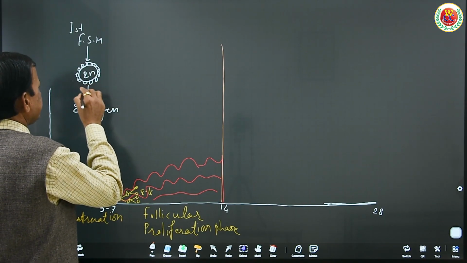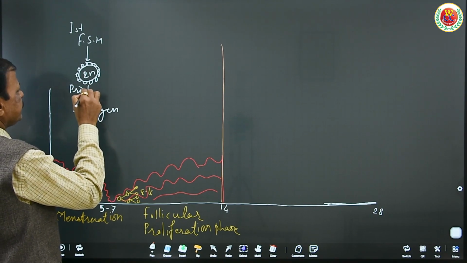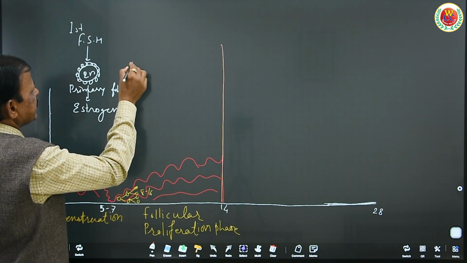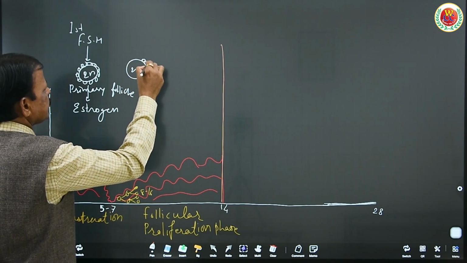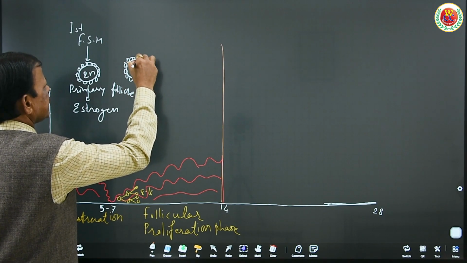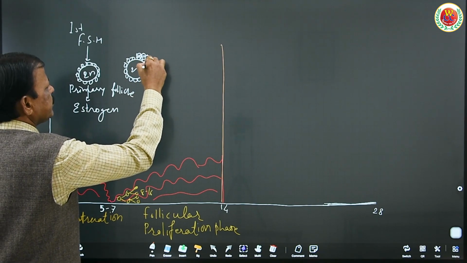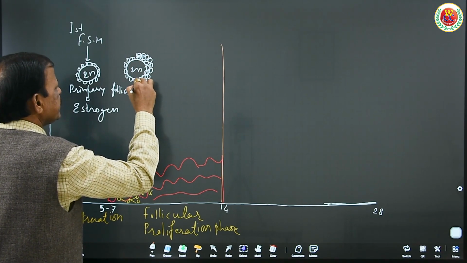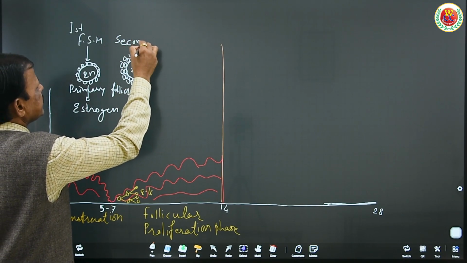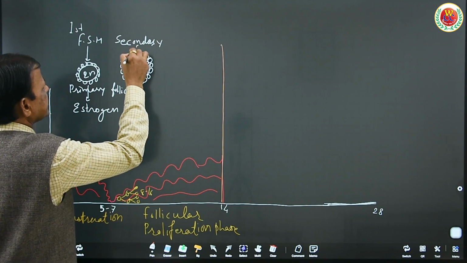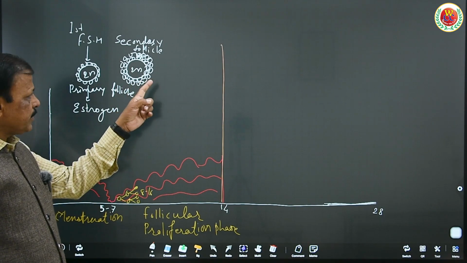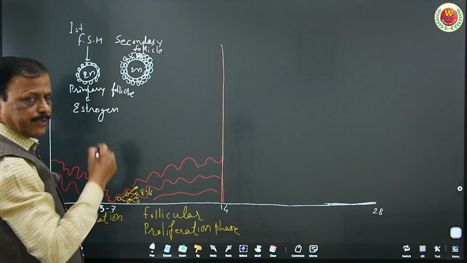This primary follicle becomes a secondary follicle, where the granulosa cells which surround this primary oocyte, arrested in prophase stage, have one more layer of granulosa cells around it, called a secondary follicle. Now, this is a phase of development of the Graafian follicle. Therefore, it is called a developing Graafian follicle.